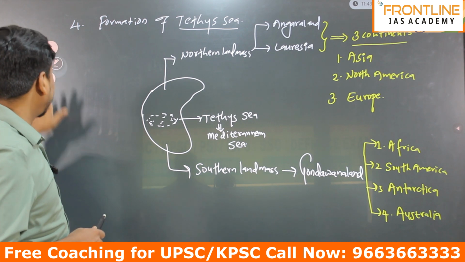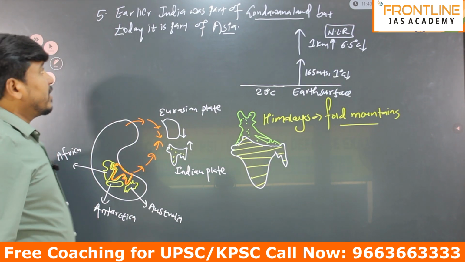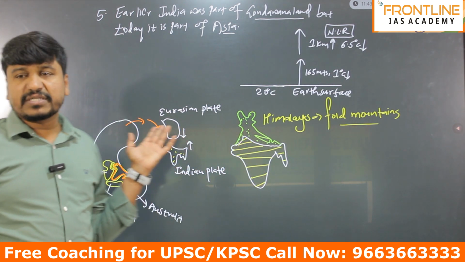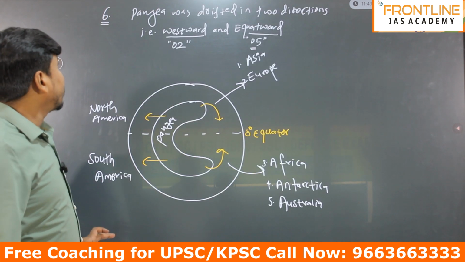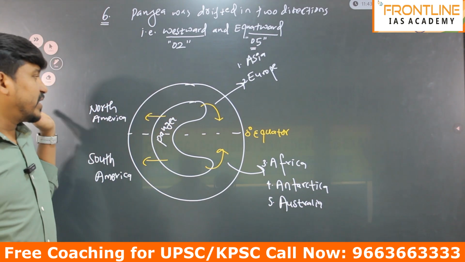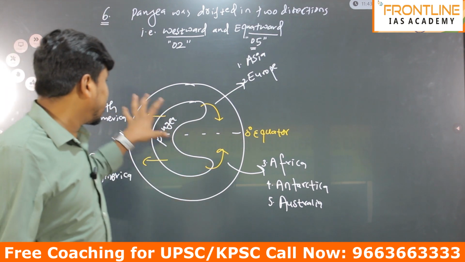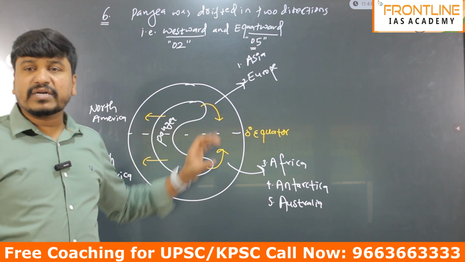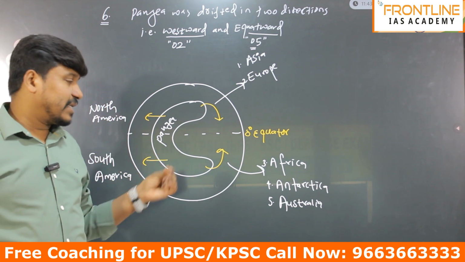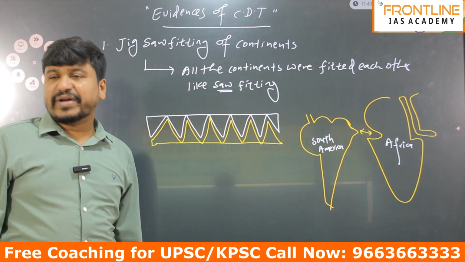Next, this is the fifth evidence. Earlier India was part of Gondwana land, but today India is part of Asia. These are very important assumptions. And this is the sixth assumption: Pangea drifted in 2 directions, westward and toward the equator. Due to westward drifting, 2 continents were formed: North America and South America. Due to equator drifting, 5 continents were formed: Asia, Europe, Africa, Antarctica and Australia. These are the assumptions made by Alfred Wegener.